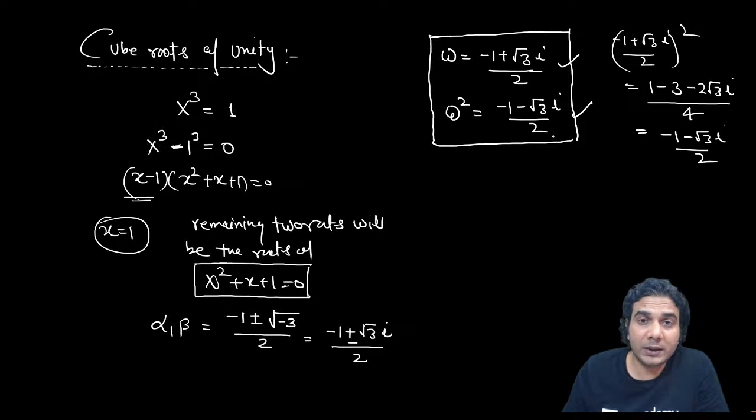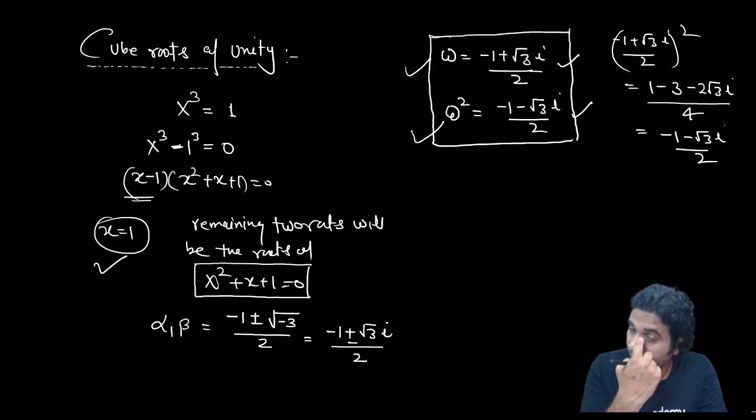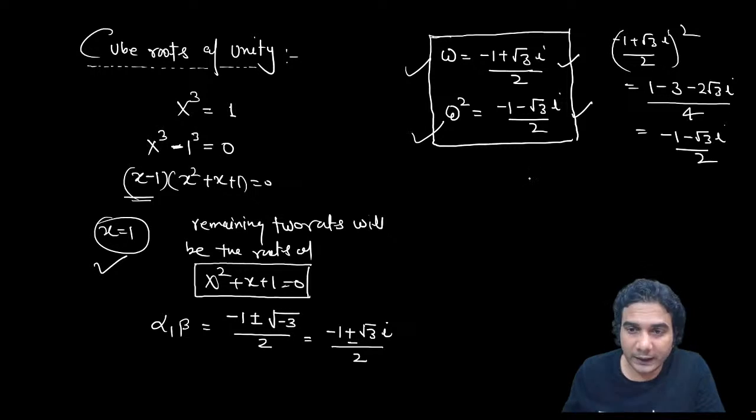If I try to plot these values, there are many other relations. I'll come to those relations. First of all, you just need to remember these three values: 1, omega and omega square. Is that okay? If I plot these values, let's see how the diagram will look.